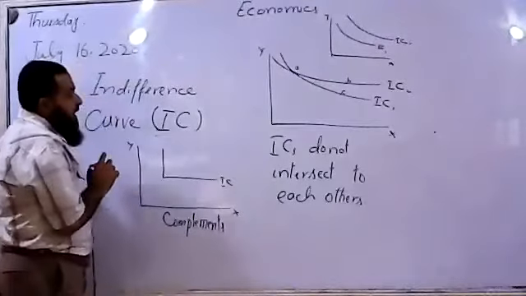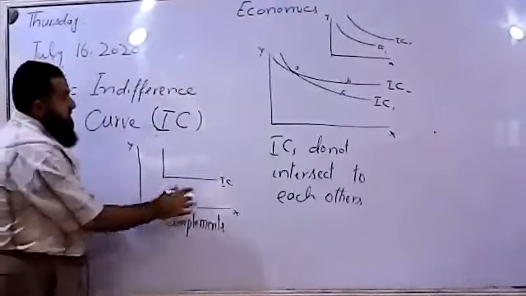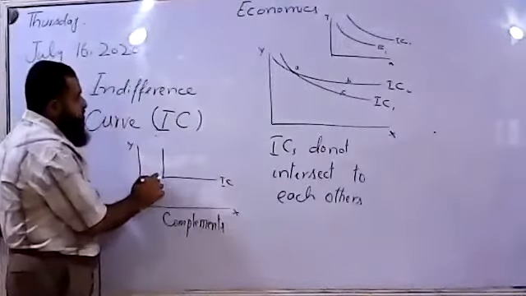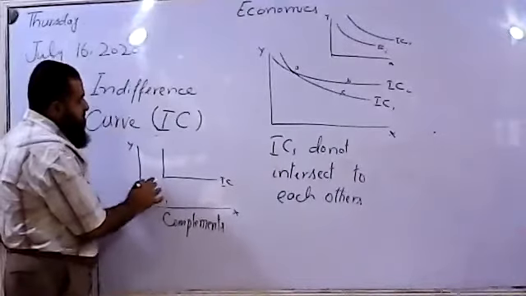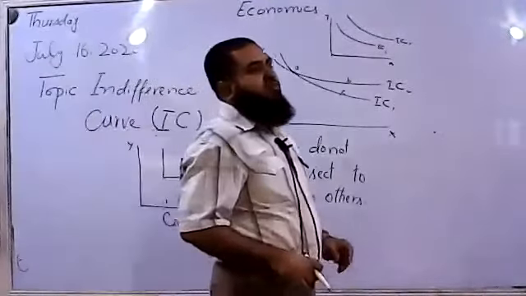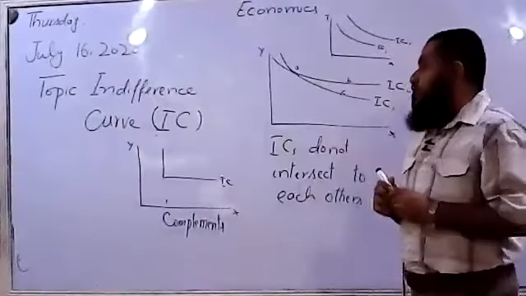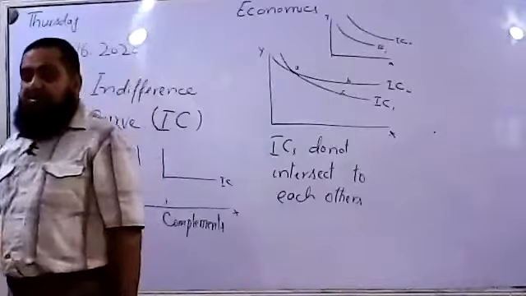If a consumer is buying one pair of shoes, this is the right shoe, this is the left shoe. The consumer will always be consuming at this point, because complements are consumed jointly. So the consumer will remain at this kink.